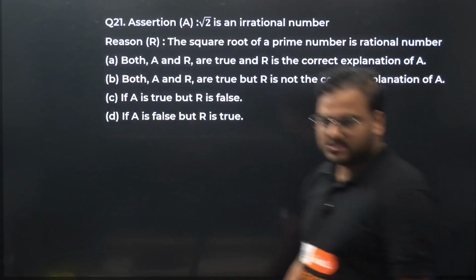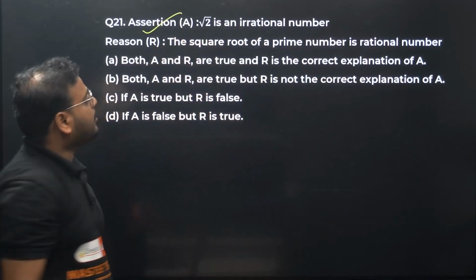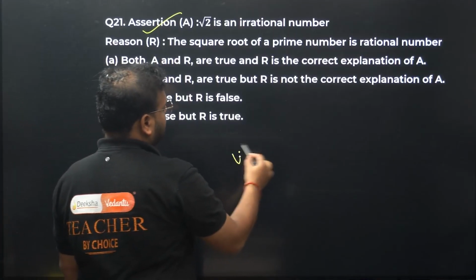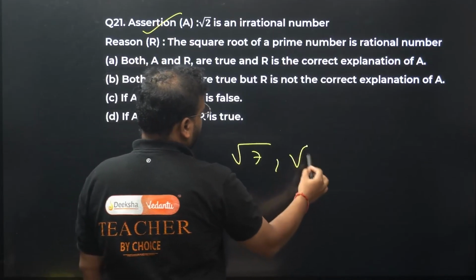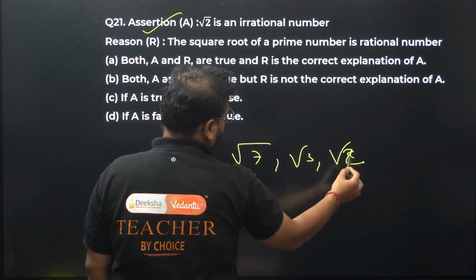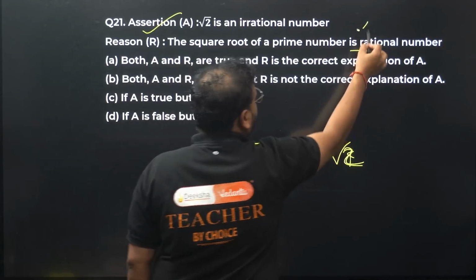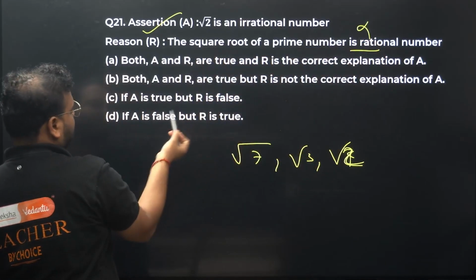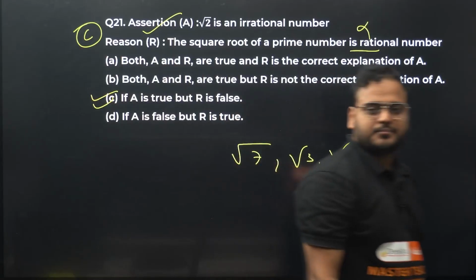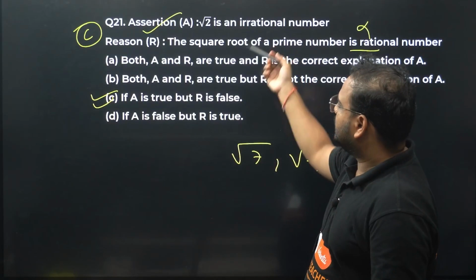21 now. Another assertion reason. Root 2 is a rational number, correct. The square root of prime number is rational number, okay. Prime number, root 7, root 3, root 2, they're all irrational, right? They're saying it is rational. It means it's false. So again, A is true, R is false, option C is correct. Assertion is true, reason is false.